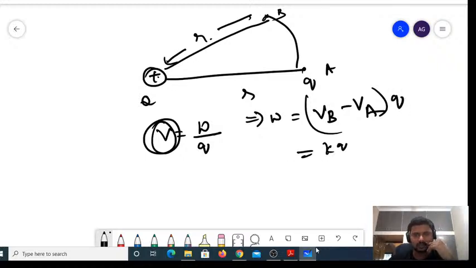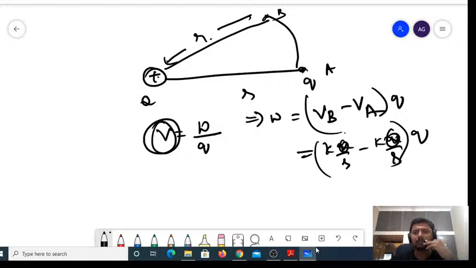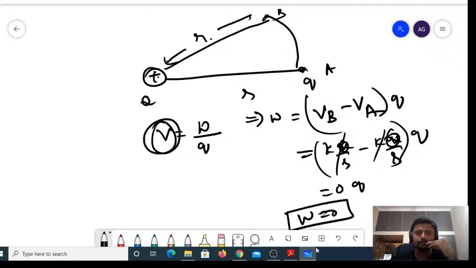What is the potential at B due to the source charge? It is K into Q divided by r, right? In a similar way, what is the potential at A? It is K into Q divided by r, multiplied by charge q. So the two cancel, and it's 0 into q. So the work done in moving a charge from A to B is 0, right? Next.